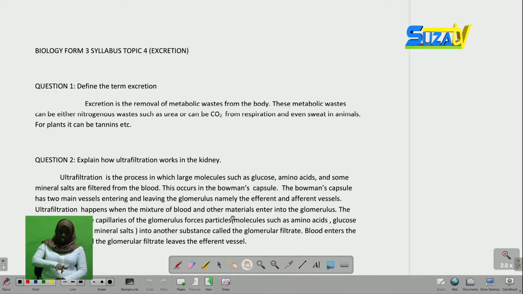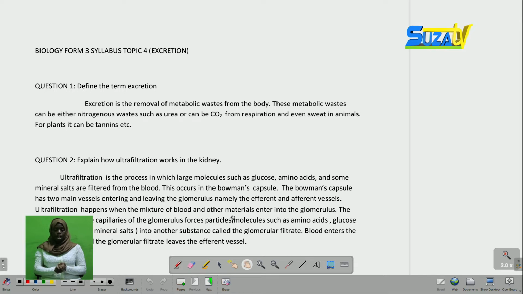This time we're going to be looking at the Form 3 syllabus, whereby our main topic today is going to be excretion. So without wasting any time, let's get on with the first question here today. Our first question states to define the term excretion.